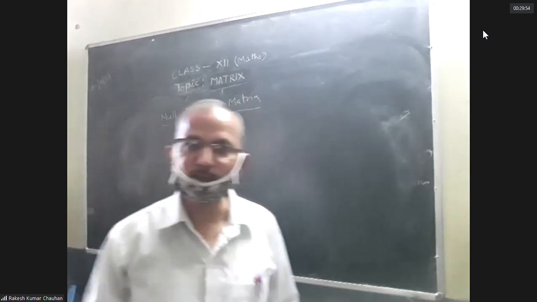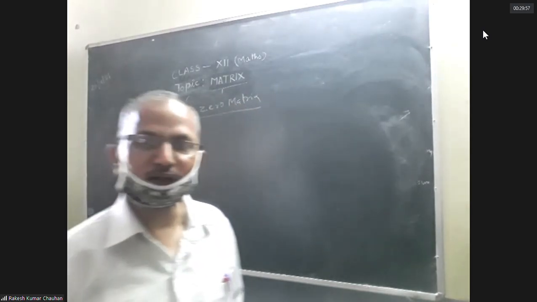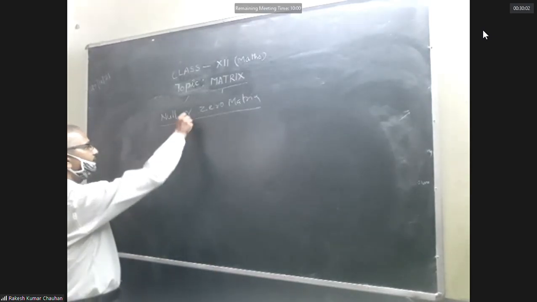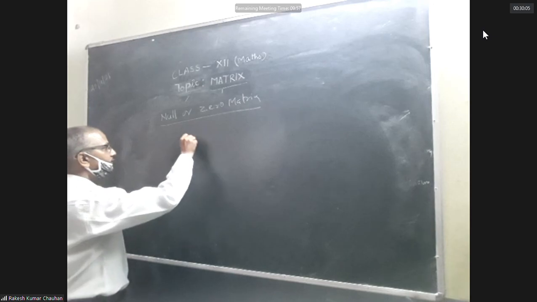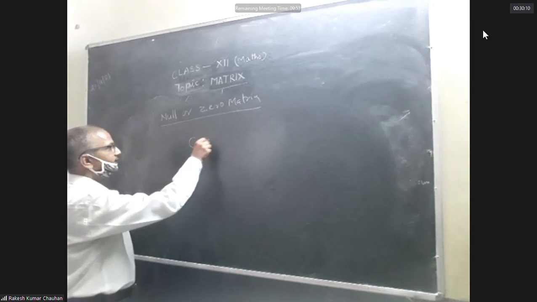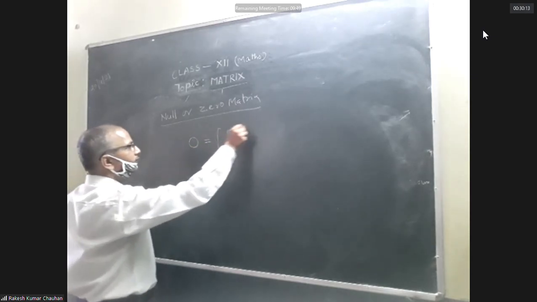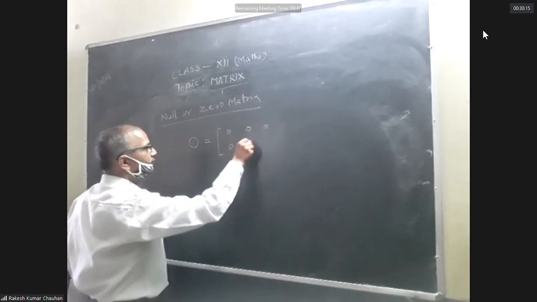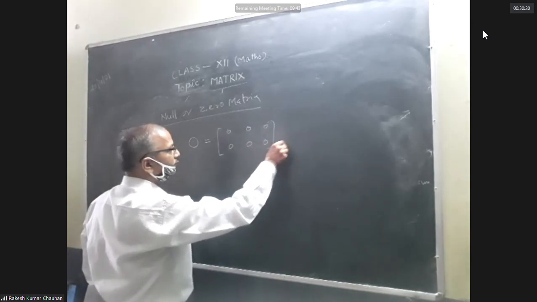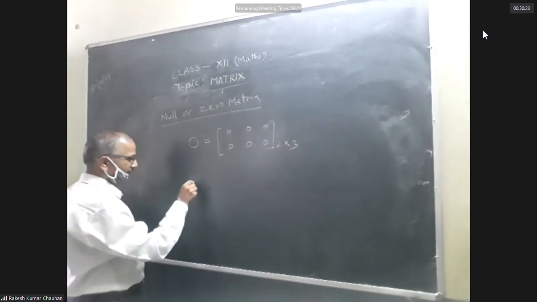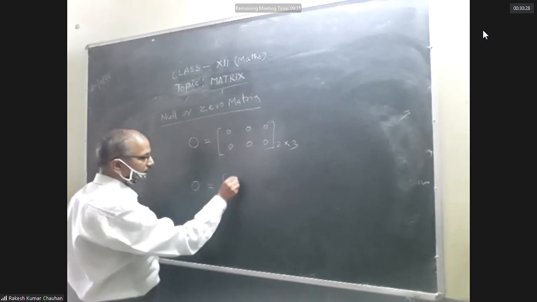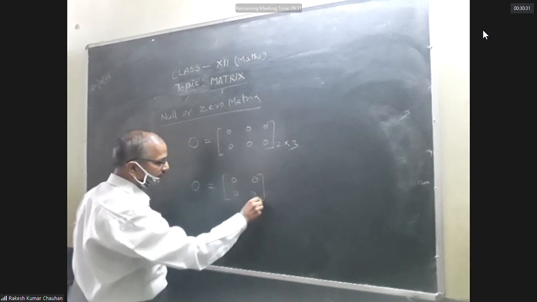It can be a square matrix or it can be a rectangular matrix, it can be anything. A null matrix is denoted by capital O. That means O is equal to 0 0 0 0 0 0, a null matrix of order 2 by 3, or O is equal to the null matrix 0 0 0 0, 2 by 2.